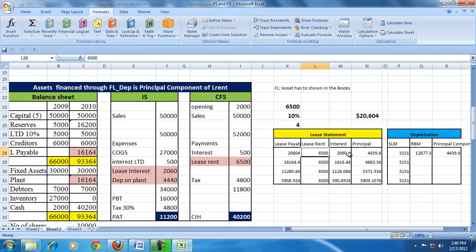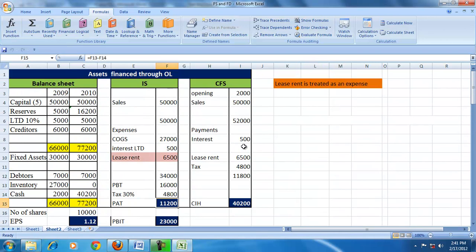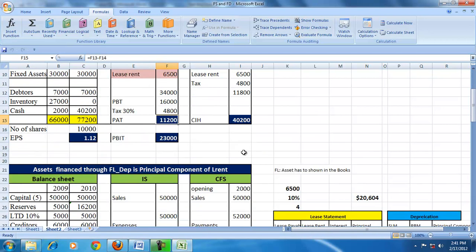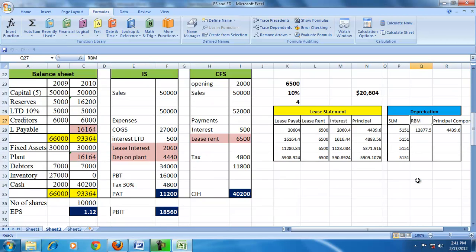But the amount shown in the income statement is exactly equal to the lease rent. Therefore, if the lease is treated as a finance lease and the depreciation is the principal component of the lease rent, then the PAT is exactly the same as the PAT that we got under operating lease. But the PAT will change if we take the depreciation to be either SLM or RBM.